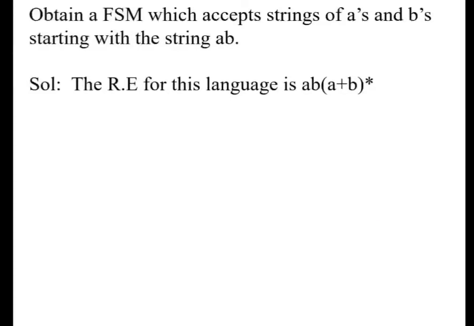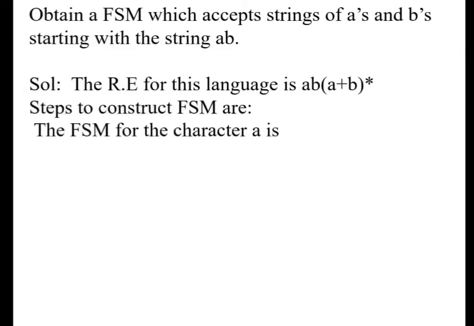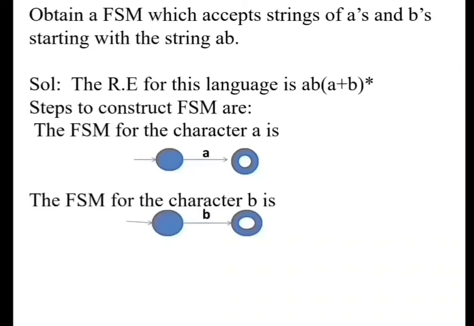Now we should construct the FSM in the following steps. First we have a character A, then the character B. The FSM for A can be written with a start state and a final state. Upon the input A, it will reach the final state from the initial state. Similarly, we can have the FSM for the character B as shown here.